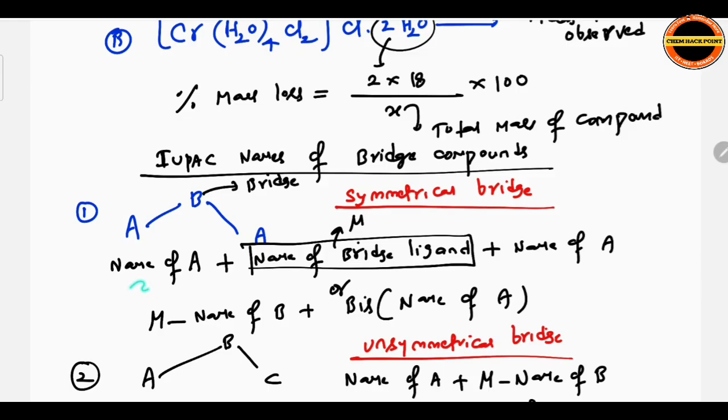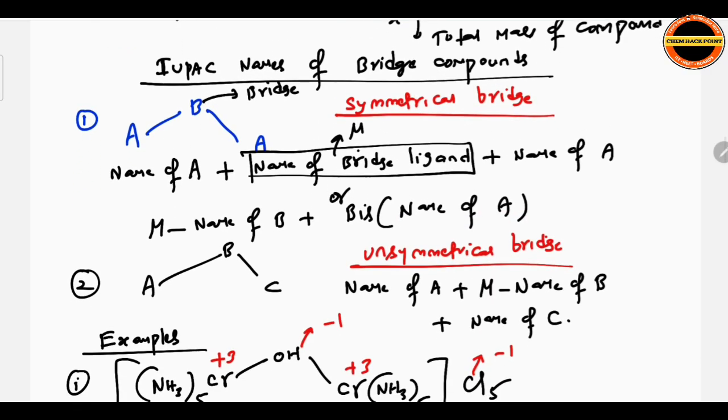For such compounds, what do you have to write? The name of A, then the name of the bridge ligand with the prefix mu (the bridging symbol), that is mu-name of B, plus bis name of A. Another category is the unsymmetrical bridge, meaning on either side of the bridge different groups are available.